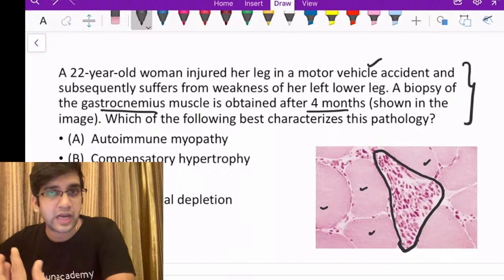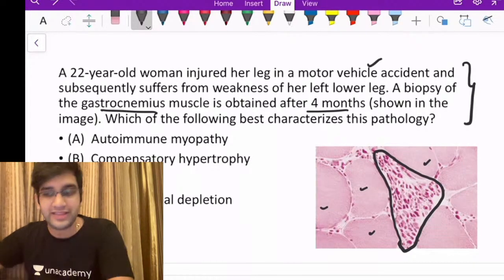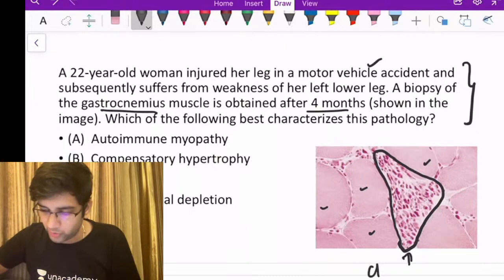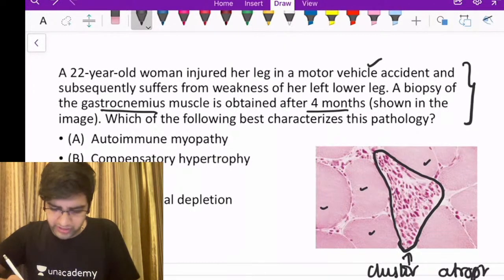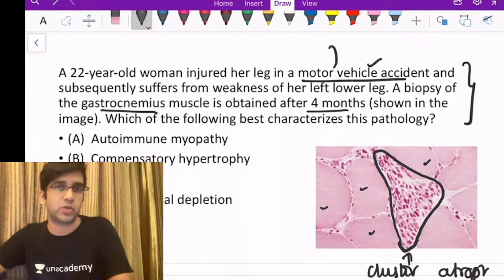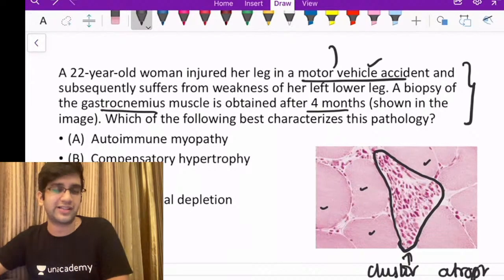All of them are appearing smaller. They are smaller, they are angulated, right? So all these are my cluster atrophy or a group atrophy. So when I say entire cluster of muscle fibers undergoing atrophy, the commonest etiology is going to be your denervation, which would be secondary to, say, a motor vehicle accident, right? I can have a patient with a motor vehicle accident. Secondary to that, I'm having a damage. So this is nothing but a cluster atrophy.